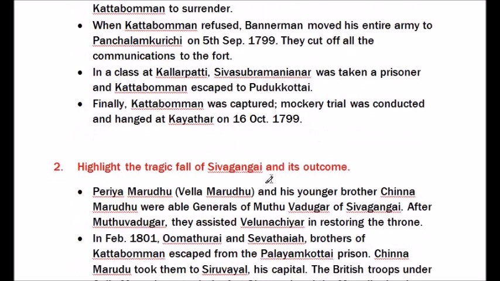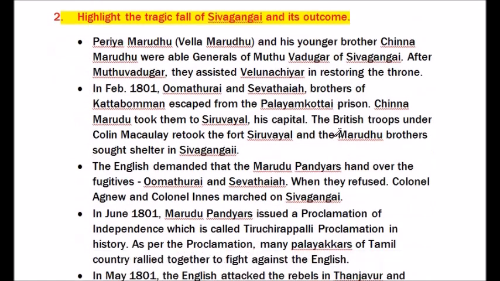Question number 2. Highlight the tragic fall of Sivagangai and its outcome. Periya Marudhu or Vella Marudhu and his younger brother Chinna Marudhu were able generals of Muthuvadugar of Sivagangai. After Muthuvadugar, they assisted Velunachiyar in restoring the throne.